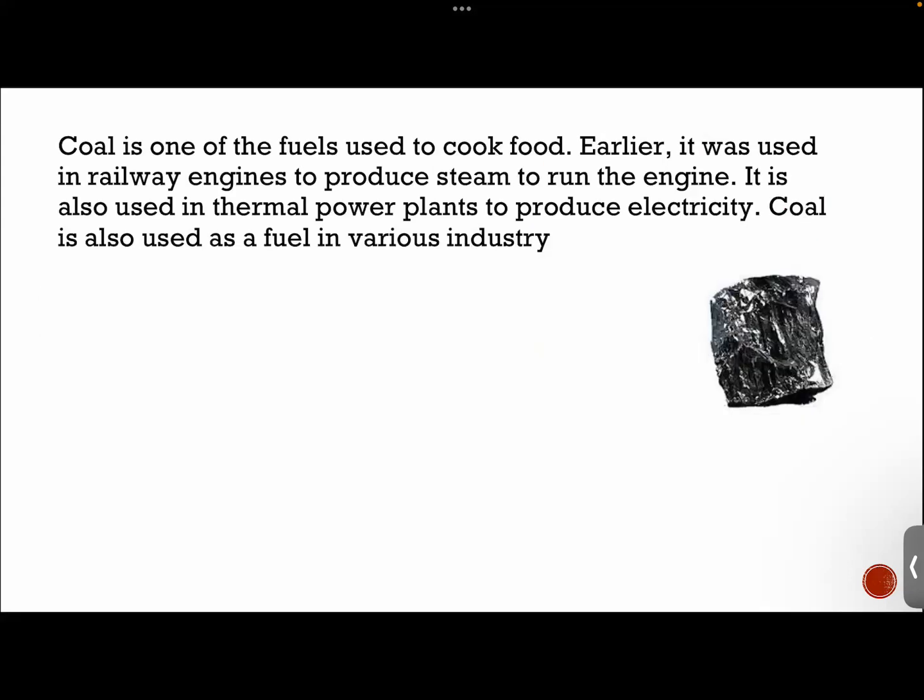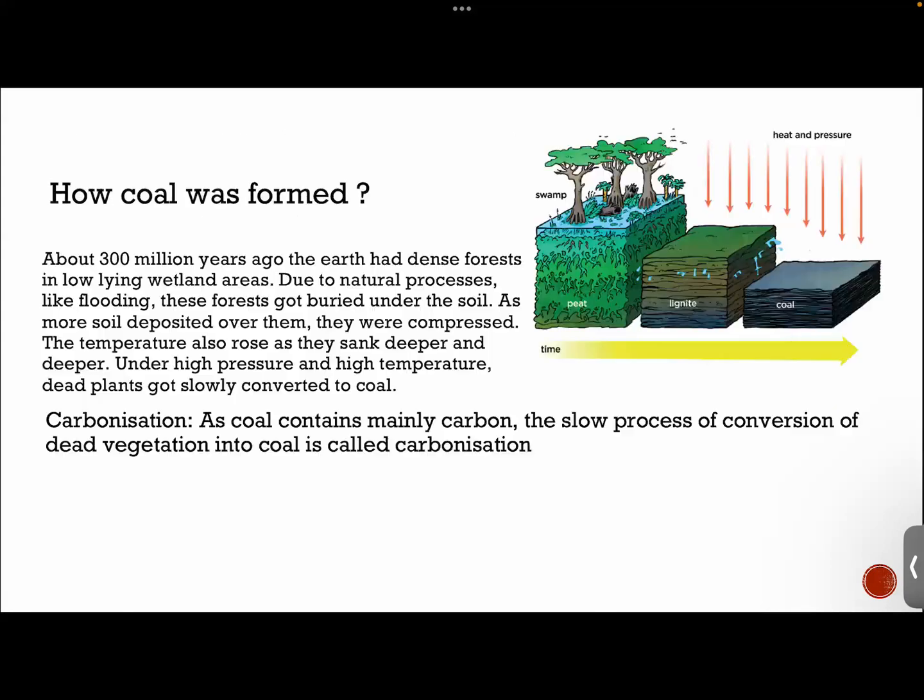Okay. So we were talking about coal and petroleum. As you guys know, coal is one of the fuels which is used to cook food. Apart from cooking food, it is used for a variety of other purposes. Earlier it was used in steam engines, in railway engines to produce steam to run the engine. Now it is also used in thermal power plants to produce electricity. We were basically talking about how coal was formed.